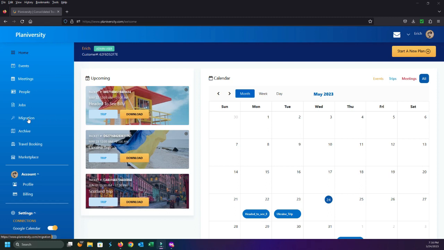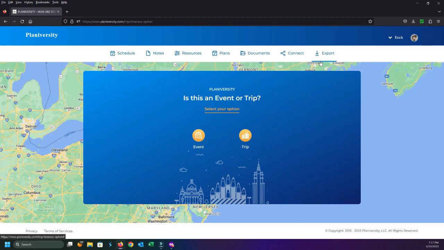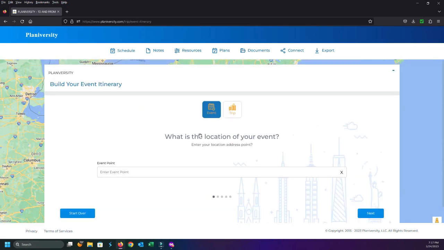So let's say today I'm going to create a bachelor party, right? A simple plan. I'm going to start a new plan from my dashboard. Please keep in mind, the system is going to be slightly laggy only because we're recording right now, but it's not going to be too far behind us, all right? The system immediately starts trying to walk me down a path. It's trying to figure out what you're trying to plan. You're trying to plan an event or a trip, and right here I can just select event, get that out of the way, and now of course you see the itinerary section pops up and it's just trying to walk me through the process.